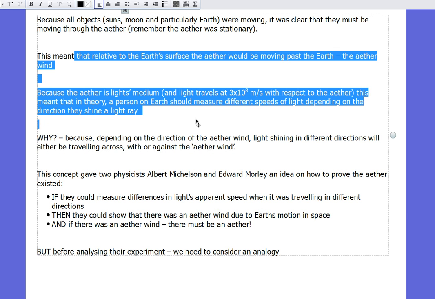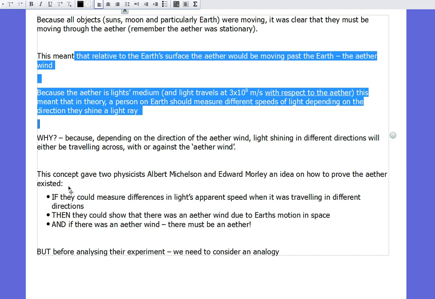If they shine the light ray in the direction of that ether wind, or against the ether wind, or across the ether wind, they should in theory be measuring different speeds of light, just like we measured different speeds of that boat as it was travelling different directions relative to the stream. And why? Well, it says here because depending on the direction of the ether wind, light shining in different directions will either be travelling across, with, or against the ether wind.